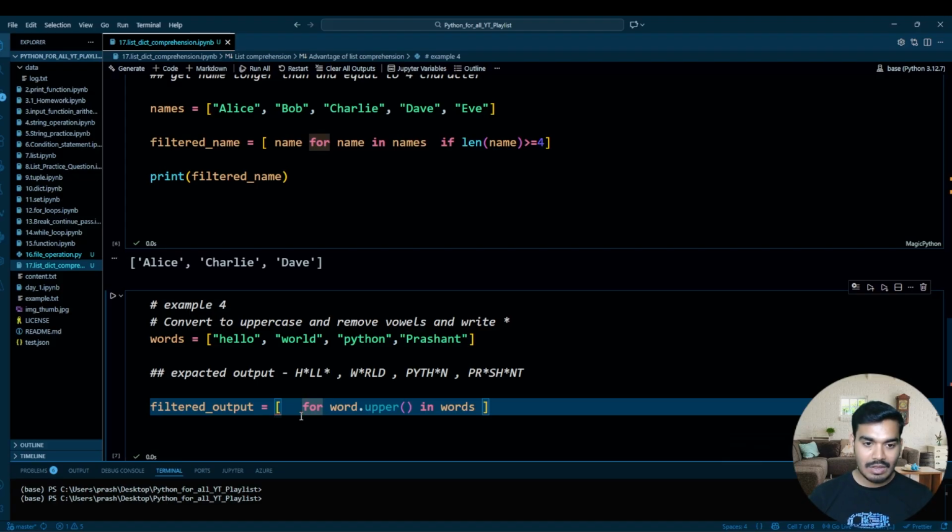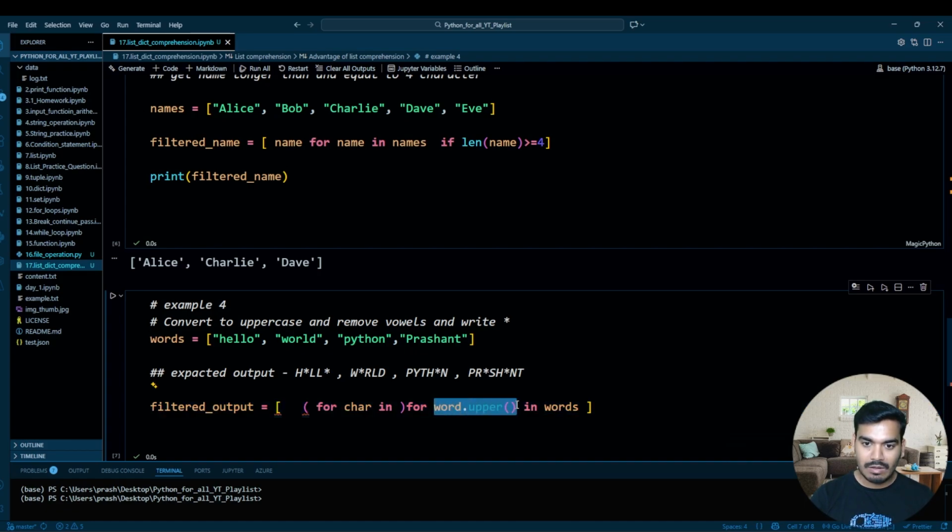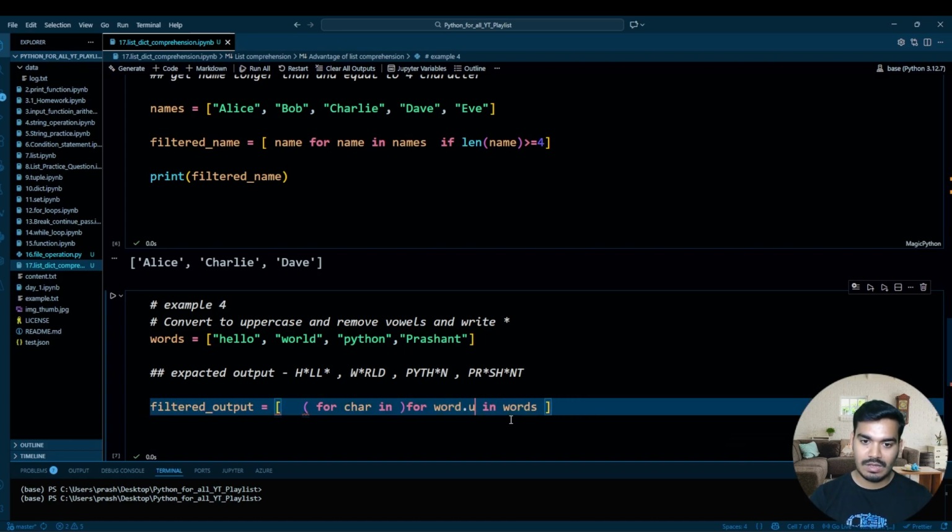So for that, I want to write again over here one loop: for char character in word dot upper, or just take the word over here, and later on I will make this word dot upper.